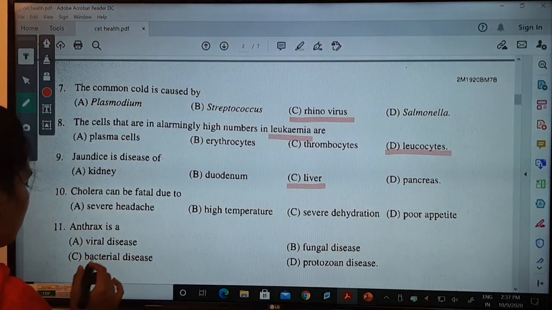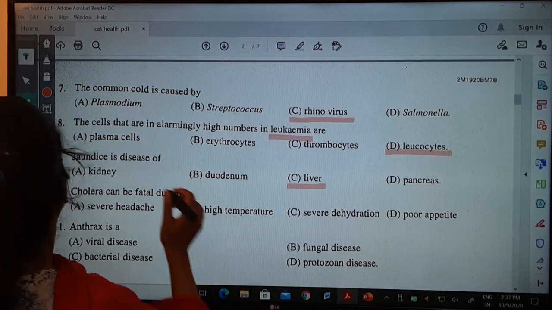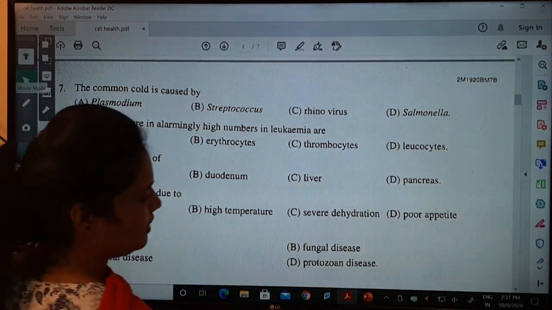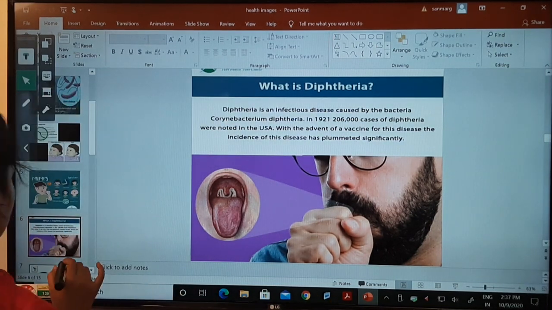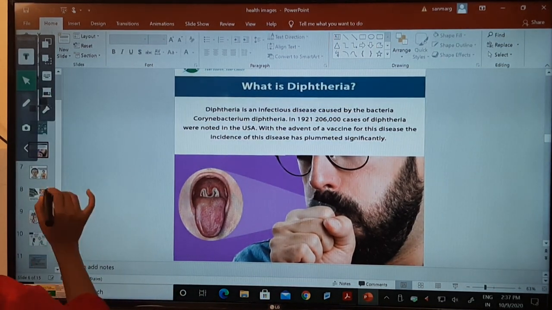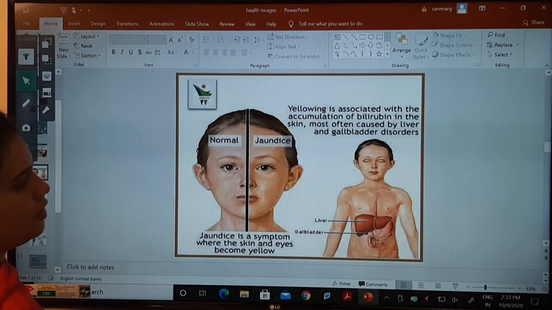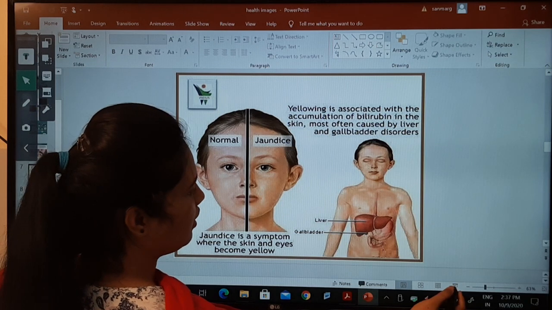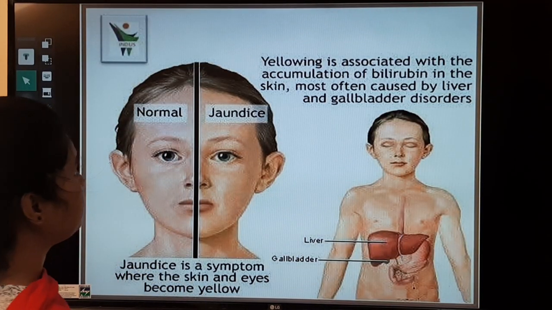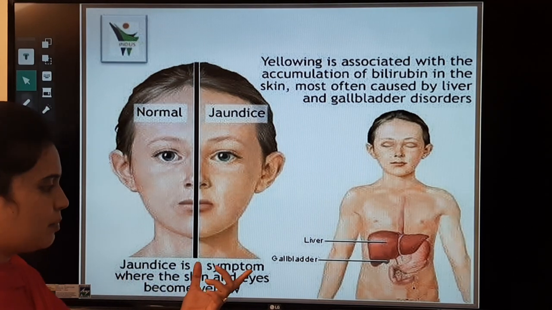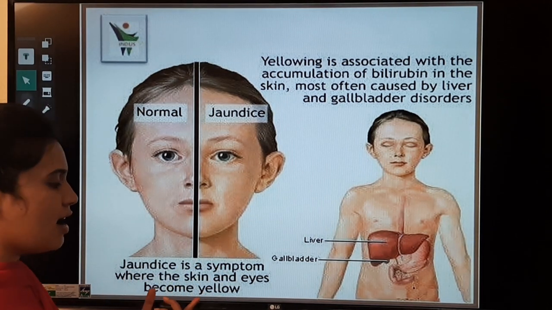Okay, so liver disorder, I will show you. Can everybody see this image? Jaundice is the symptom where the skin and eyes become yellow.